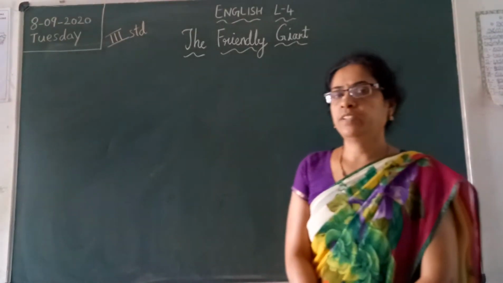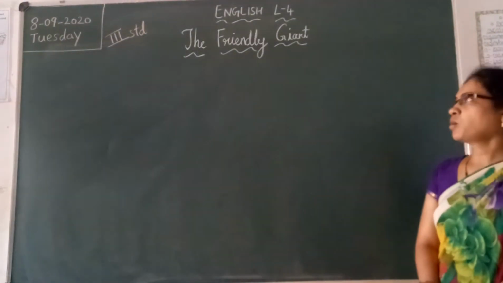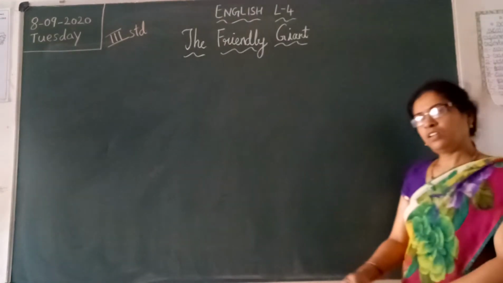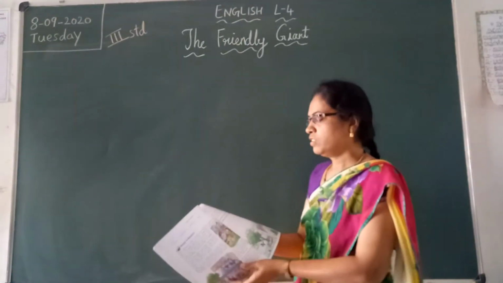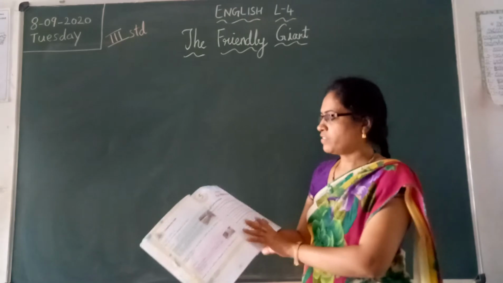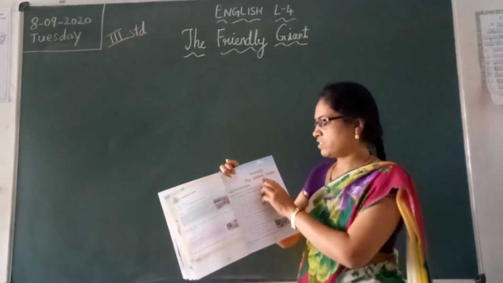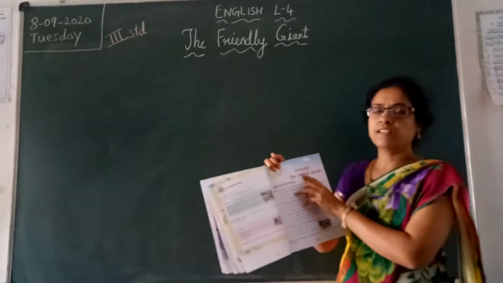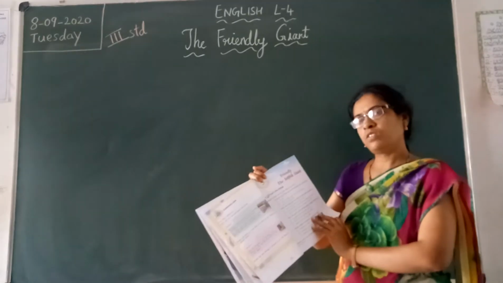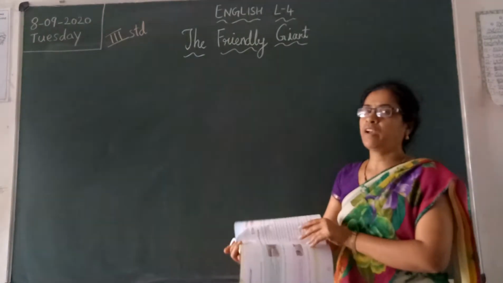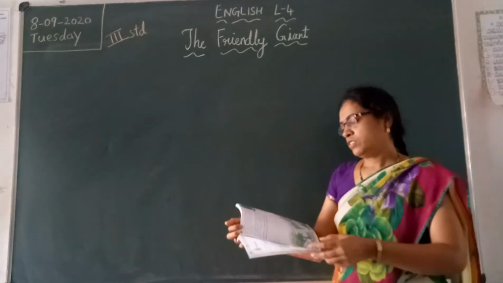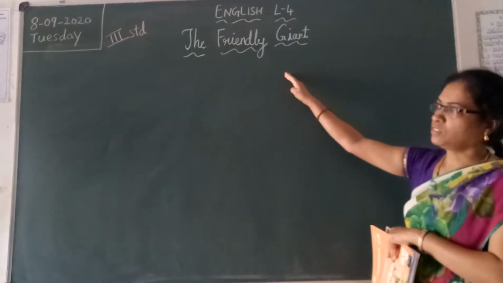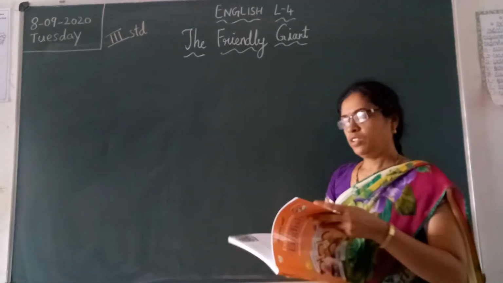English class for 3rd standard, and today's topic is the friendly giant or the selfish giant. In your textbook, they have given the heading: the friendly giant or the selfish giant. Why is the heading like this? Because this story has got 2 endings, so we have to select in that. I have written the friendly giant. Let me read here, then we come to know.